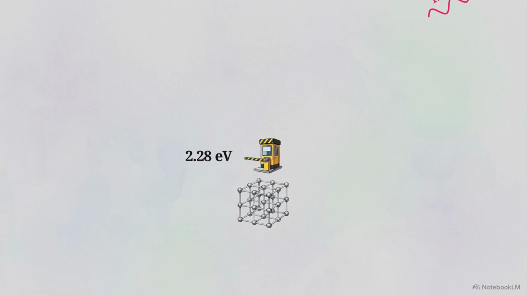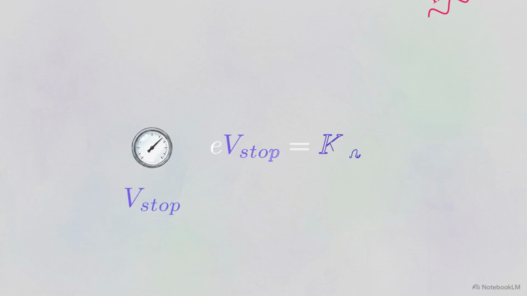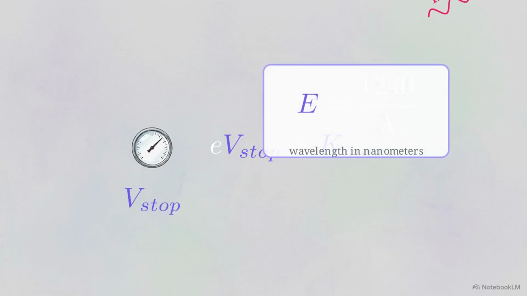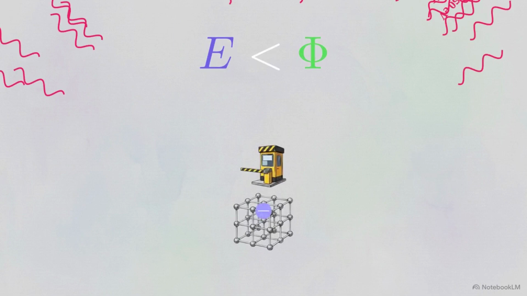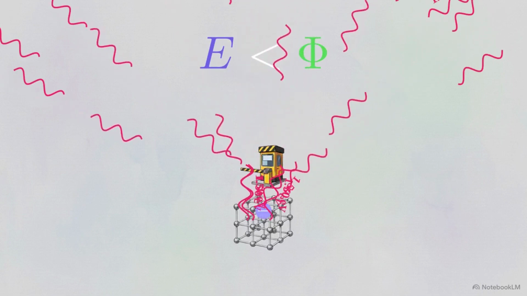Let's run the numbers. Sodium metal has a work function of 2.28 electron volts. If an incoming ultraviolet photon strikes with 4.13 electron volts of energy, it pays the 2.28 toll, and the electron escapes with exactly 1.85 electron volts of kinetic energy. In the lab, we measure that leftover energy by applying a reverse voltage to the electrons. This is the stopping potential. And to calculate the incoming energy quickly, we use a practical shortcut. Energy equals 1240 divided by the wavelength in nanometers.